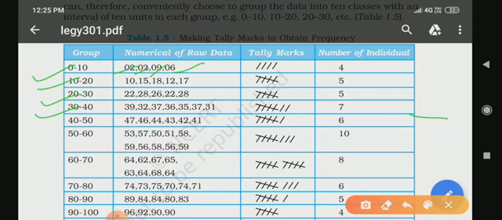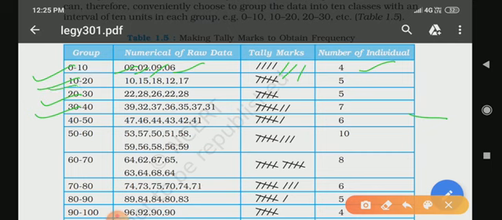So tally marks, if we have to show it: 1, 2, 3, 4. So through this we can understand 4 students. Number of individuals in digit, when you have to write it, you have to write number 4. So there are 4 students who got 0 to 10. Between this they got marks.